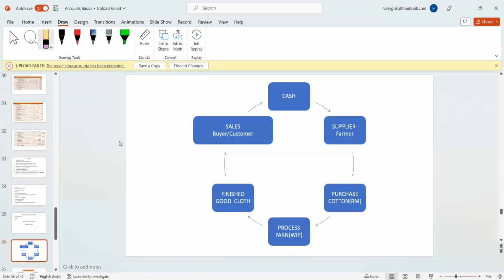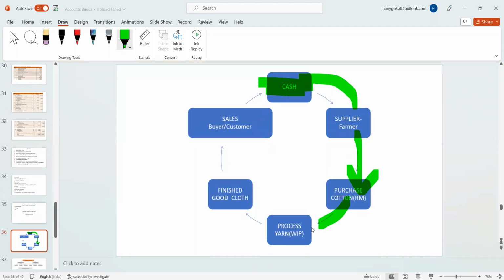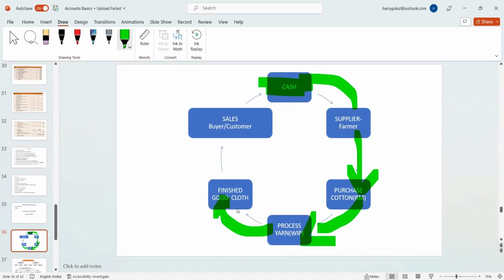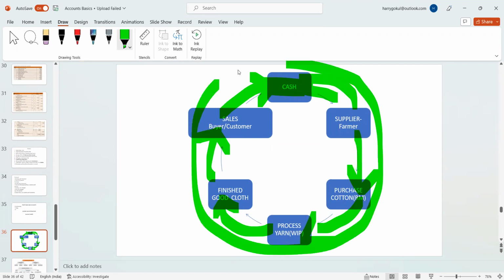This is the operating cycle, which I explained while explaining the assets, the current and non-current classifications. When you have cash, like when you got the capital, you give it to the supplier. For example, my supplier is the farmer. He gave me raw material of cotton. So right now I purchased the raw material. Then I made a process. It becomes yarn, and then the yarn becomes my finished goods of cloth. Now I sell to the customer. After selling to the customer, I will realize money. Then I will get the money. I will keep that cycle rotating.